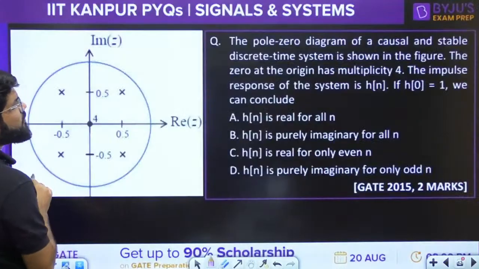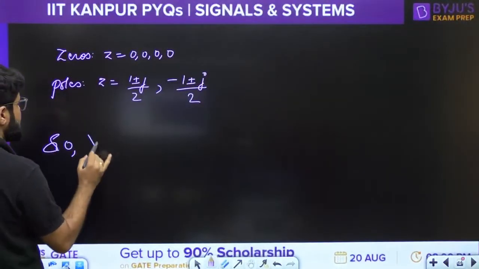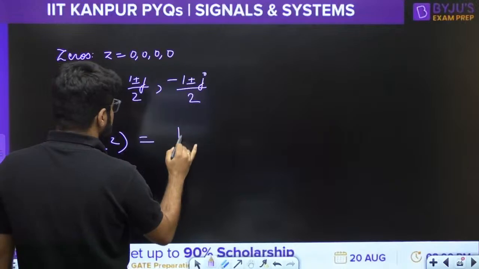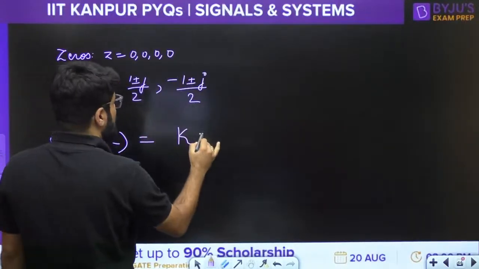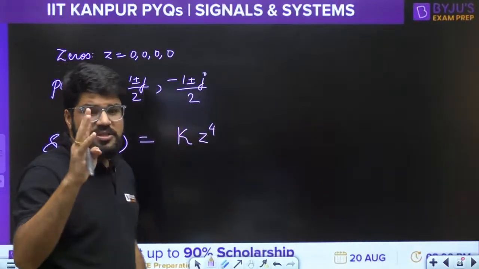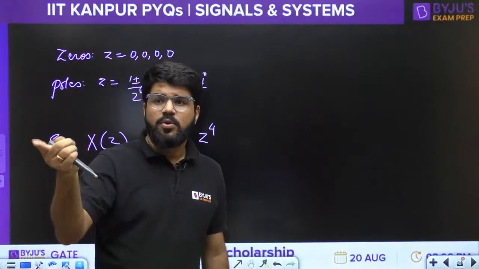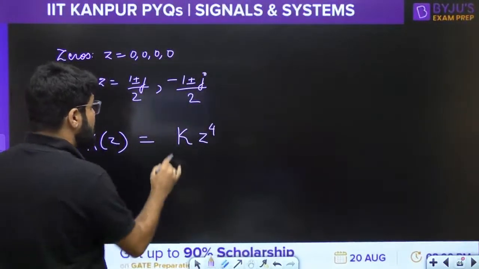So what is the transfer function? It has to be some constant k. Zeros are only at the origin, that too 4 times, so z power 4, divided by the factors of the poles.